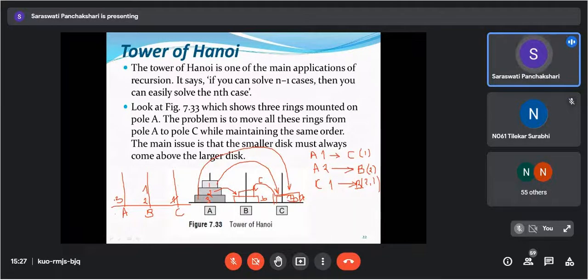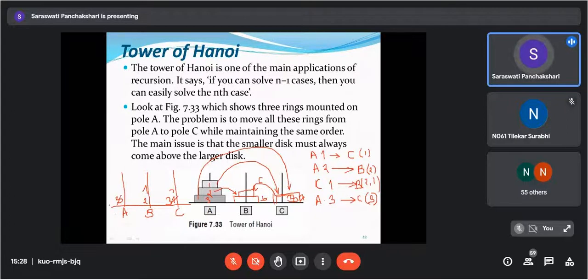This is the largest disk, so we can move that to pole C. From A, move disk 3 to where? To C. So now what your C contains is 3. So I'm going to write down here 3. 1 is not there, so here 3 is there. Understood everyone? Yes, ma'am.